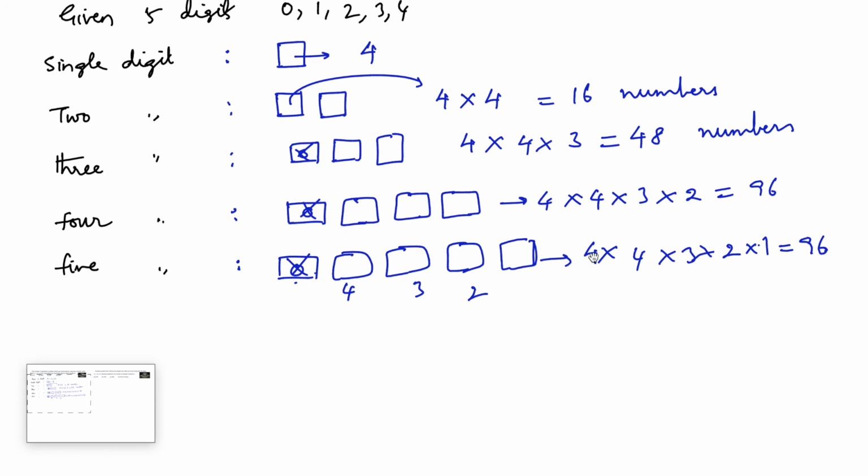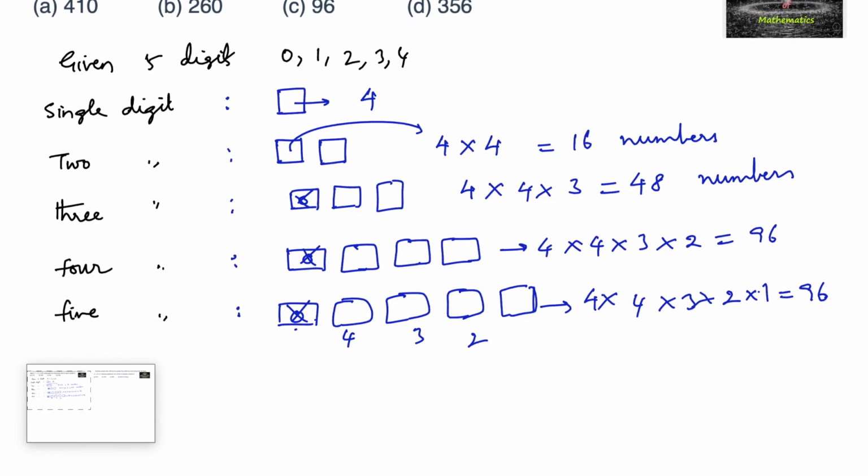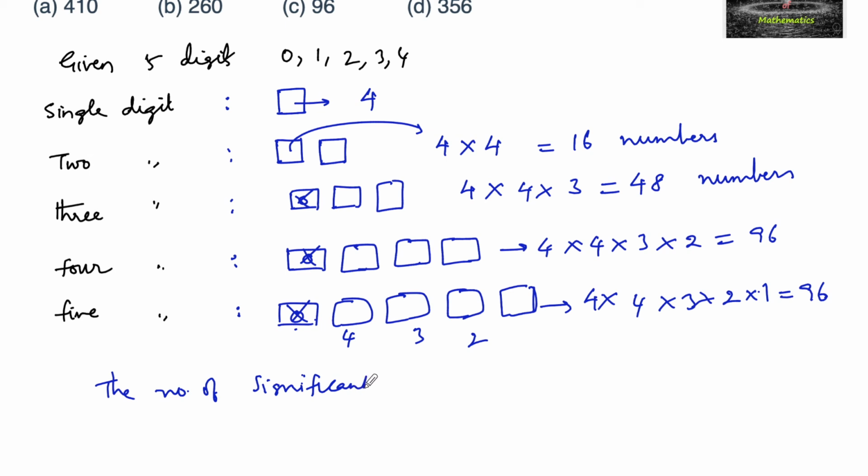So the total number of significant numbers from the given digits, which can be either a single digit number, 4, or, by the addition principle, a 2-digit number, 16, and 3-digit numbers are 48, and 4-digit numbers are 96, and 5-digit numbers are 96.